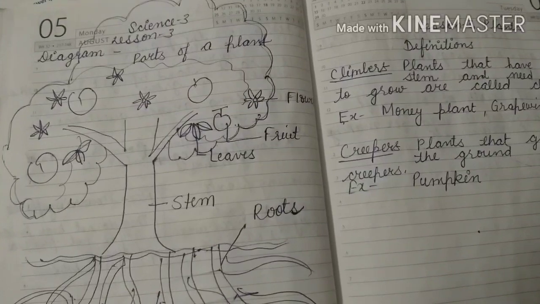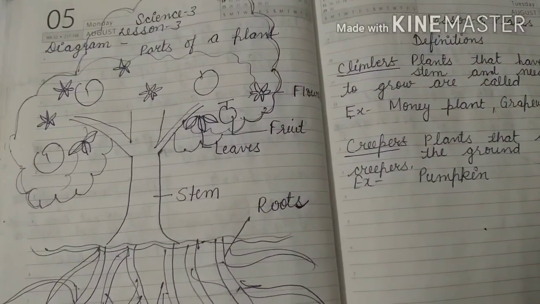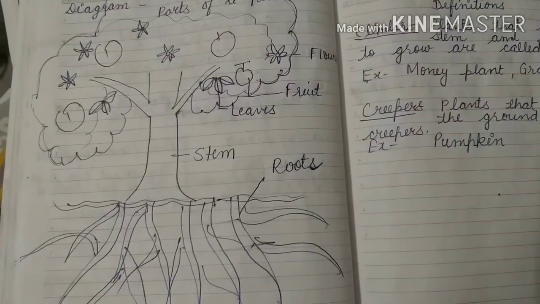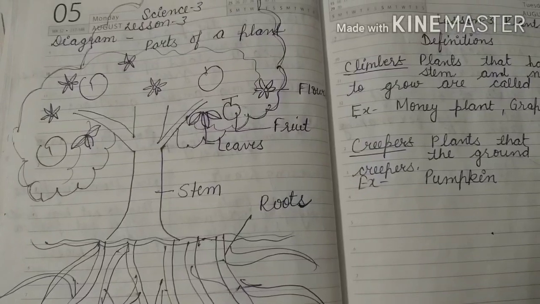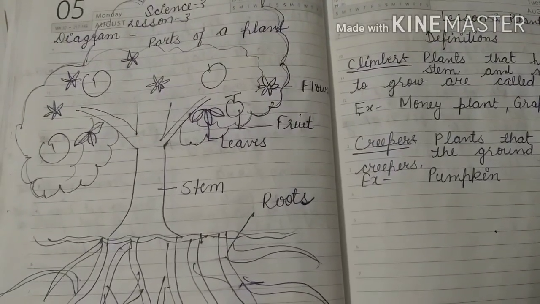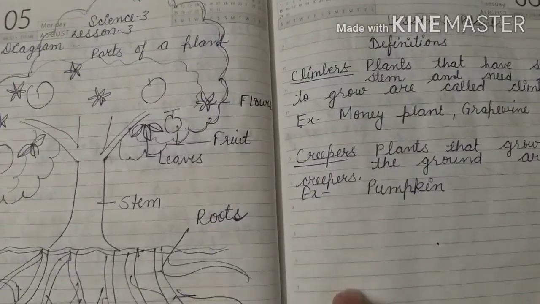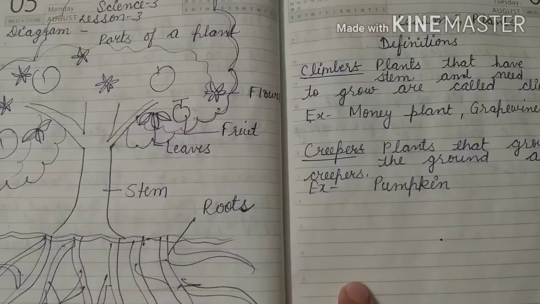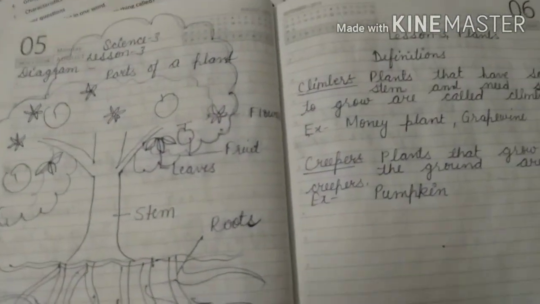And this is the diagram of lesson number 3: the diagram of parts of a plant. So root, stem, leaves, fruit, flower, they all are the parts of a plant. So these are the definitions and diagram of lesson number 3, and then after this come the definitions of lesson number 4.